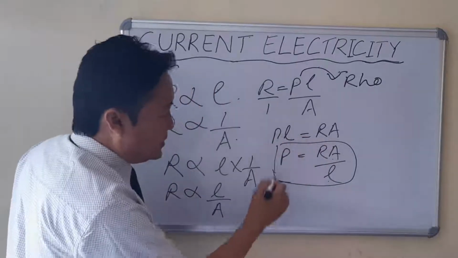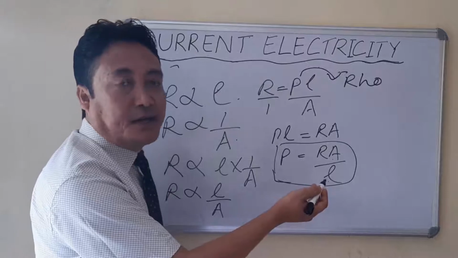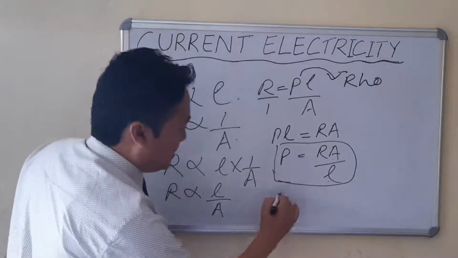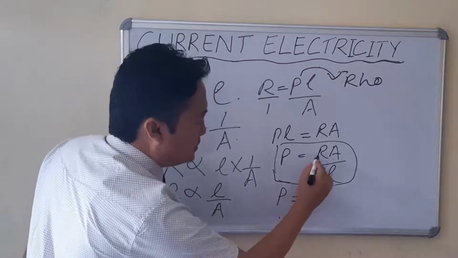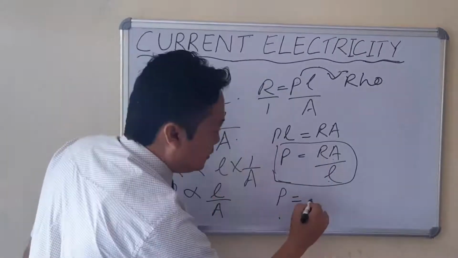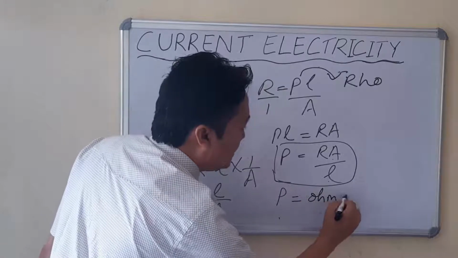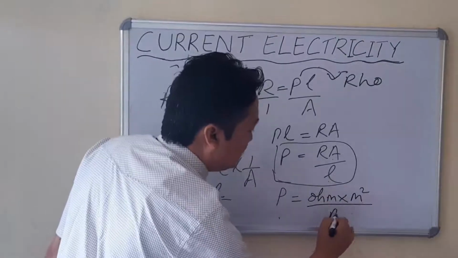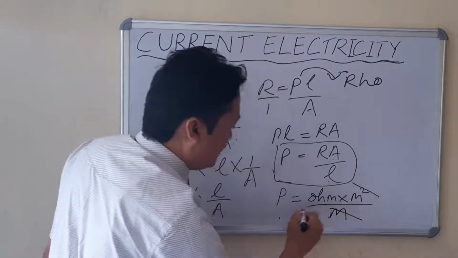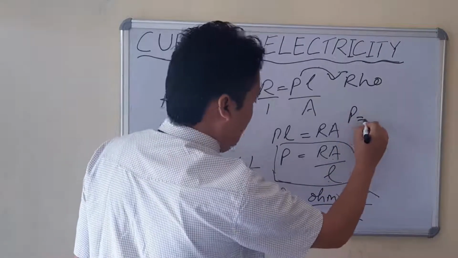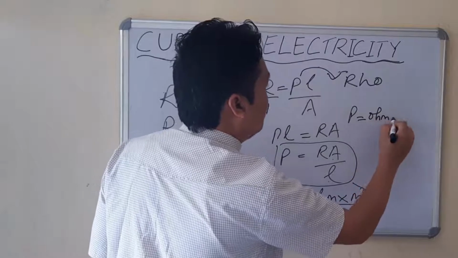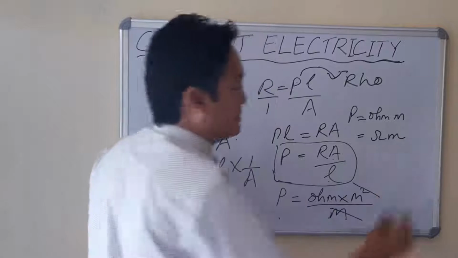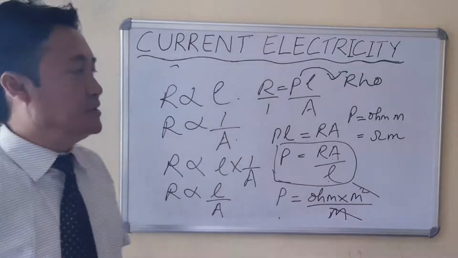So from here you can find the SI unit of resistivity. How will you find the SI unit? Look at it: rho equals, SI unit of resistance is ohm, SI unit of area is meter square, and SI unit of length is meter. This meter square and this meter will cancel. Therefore rho equals ohm meter. So the SI unit of resistivity is ohm meter.